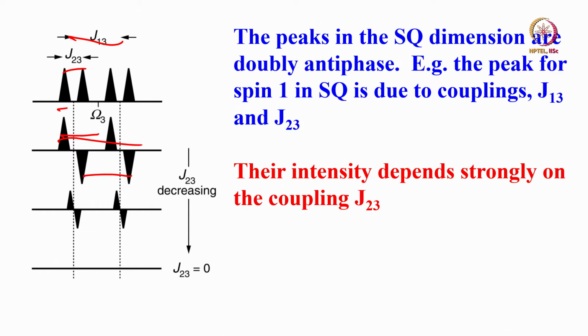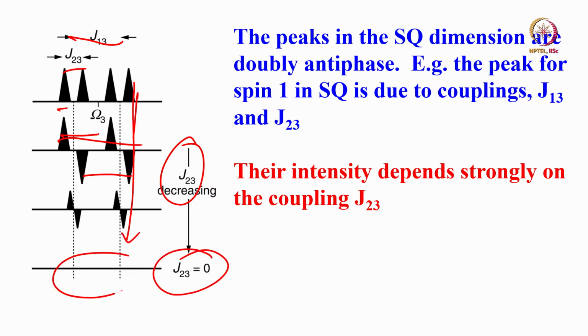So the intensity of this peak strongly depends upon the coupling 2, 3. As the coupling strength keeps on decreasing, the intensity keeps on coming down. At exactly when it becomes 0, you will not see any peak at all. This can happen. If you don't see a peak in the double quantum dimension, it is maybe possible that one of the couplings, let us say the 2-3 coupling, when you are looking at the 1-3 J coupling in double quantum, may be 0.